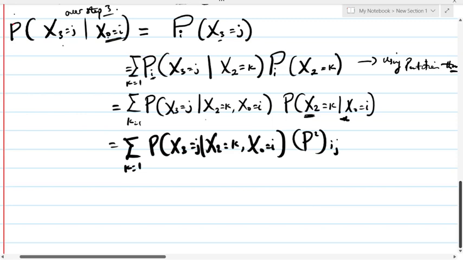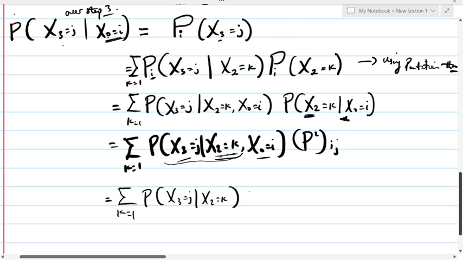Also according to Markov property, it all matters where you are, not where you have been. So we only need our current state to predict our future state, then our previous state is neglected. So we are going to have summation K equals 1, then the probability of X3 equals J, only given that X2 equals K. Then we have P squared subscript Ij. Here we make use of Markov property.